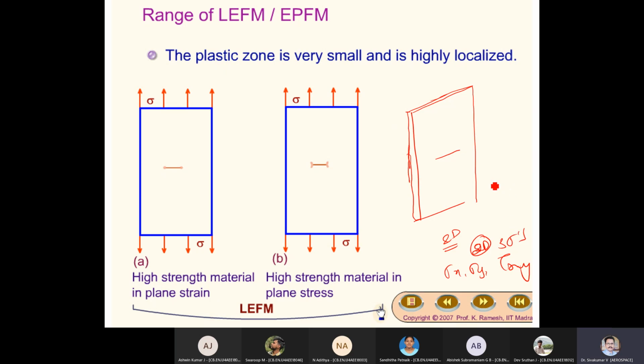So here you know the plane stress approximation and plane strain approximation. In plane stress, you will get this kind of small scale yielding, a kidney shape near the crack tip.